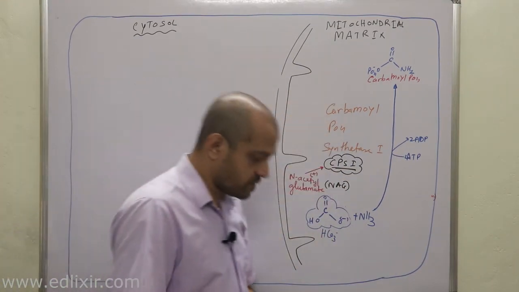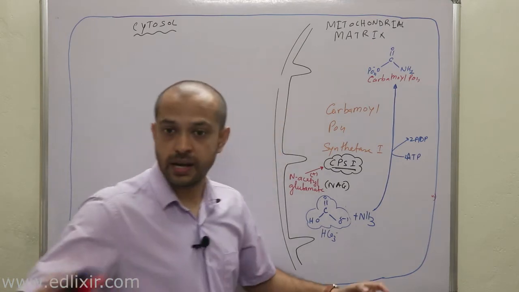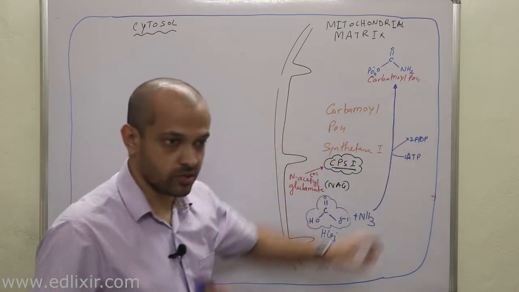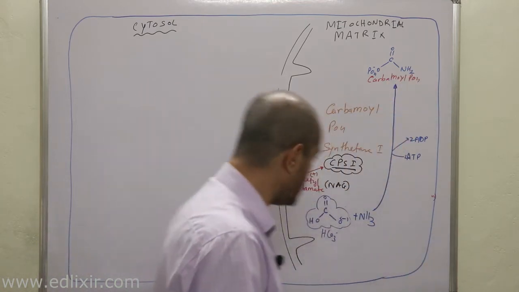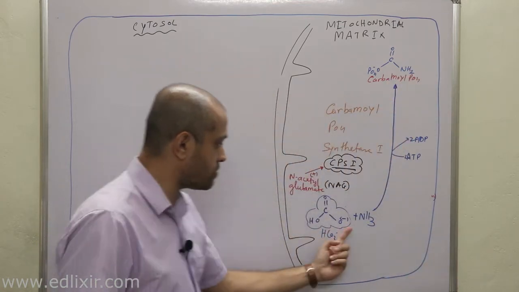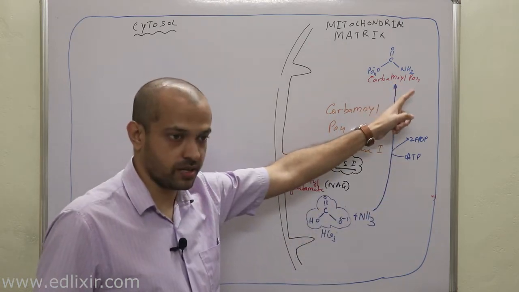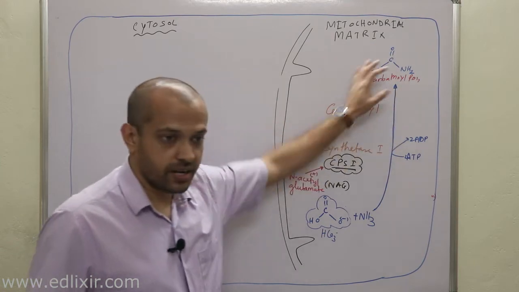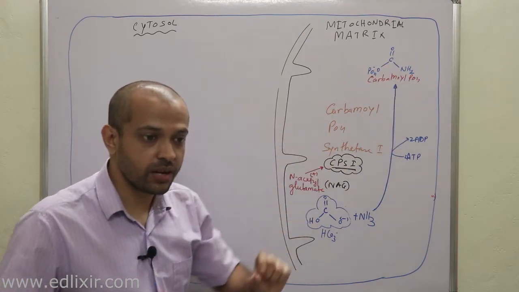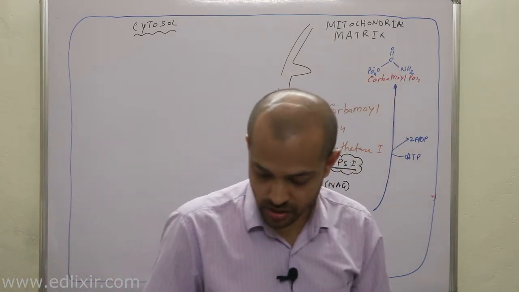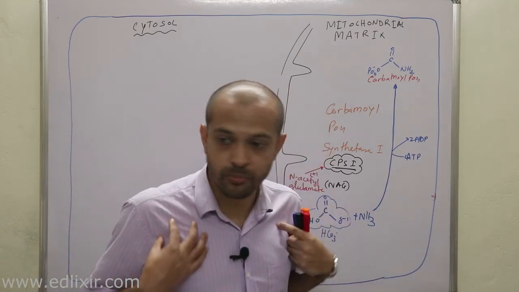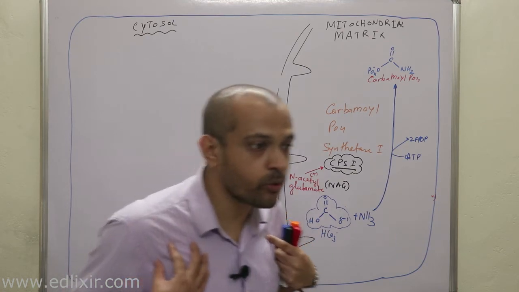So up till now we have seen that the most important thing is the formation of carbamoyl phosphate, right? The very important point you need to understand is that bicarbonate has been converted into carbamoyl phosphate. Now listen with all your attention. This carbamoyl phosphate will now be converted into an amino acid which is not present in your body proteins. That is a non-proteinogenic amino acid.